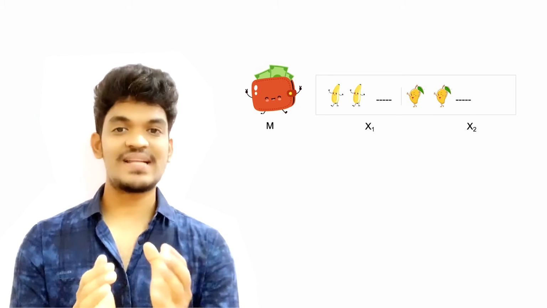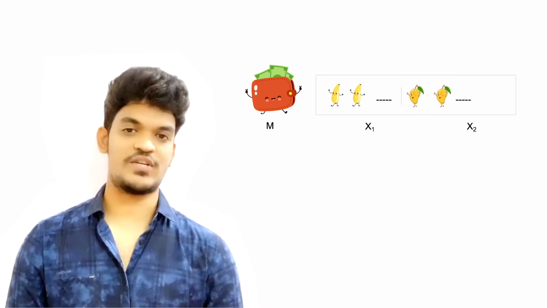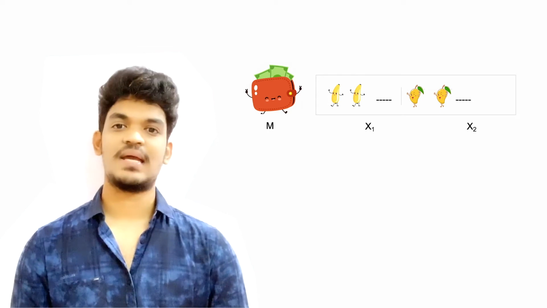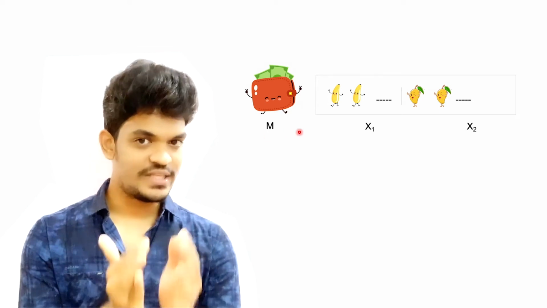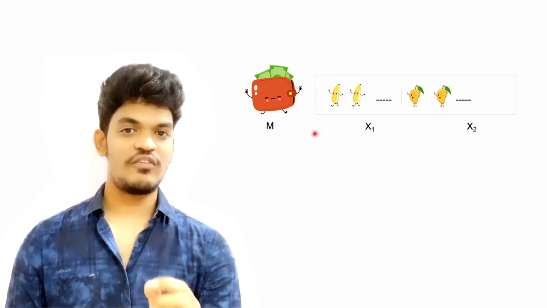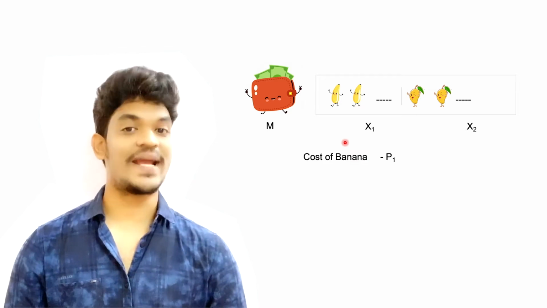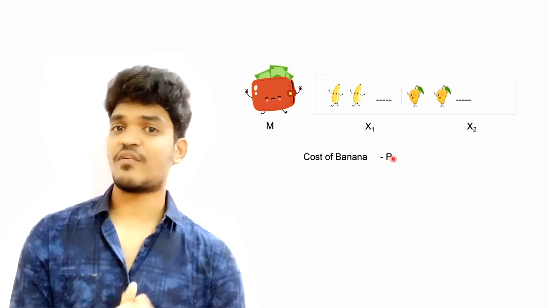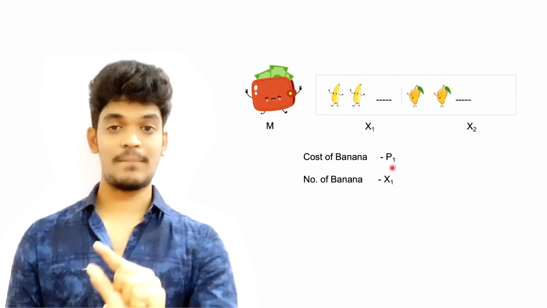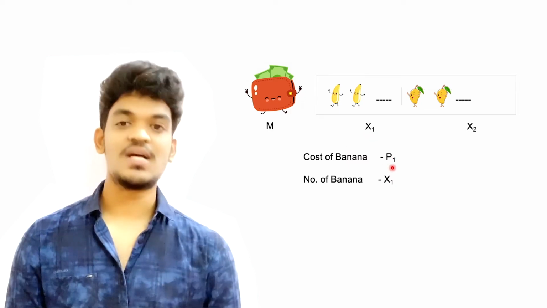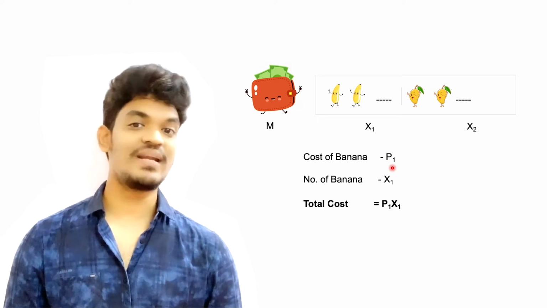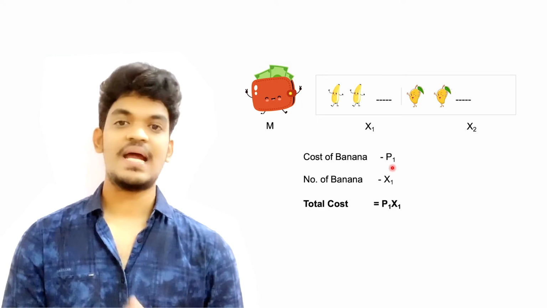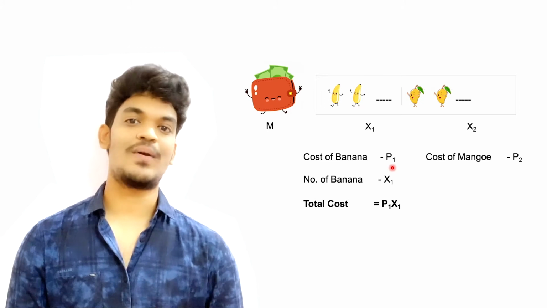Okay. So now it's time to generalize the equation. So the budget constraint equation. Let's take the total budget is equal to M. Number of bananas is equal to X1. Number of mangoes is equal to X2. Let's assume that the price of a banana is equal to P1. Number of bananas is equal to X1. So total cost is equal to P1 X1. Similarly, cost of each mango is equal to P2.